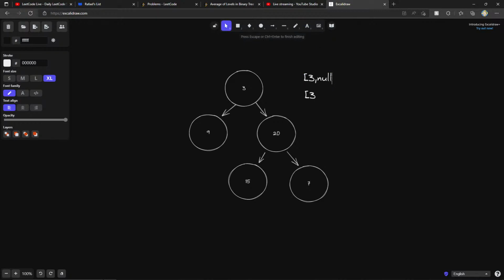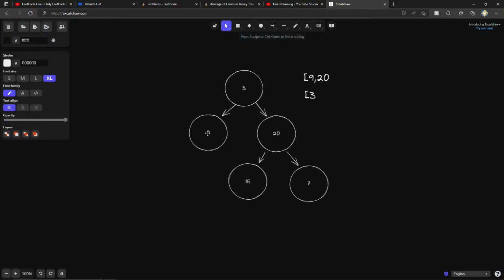And also these will be popped, right? Because we're going to consider 3. We're going to push its children, right? So that will be 9 and 20. And then we're going to DQ 3. And then the next time we DQ null, then we go ahead and do that calculation I just told you about. So now we have null out.